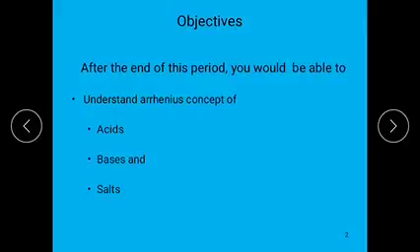And also we learn about the limitations of the Arrhenius theory of acids and bases.